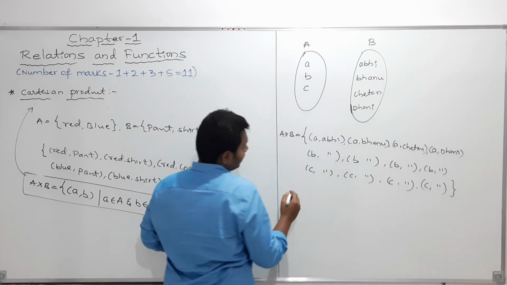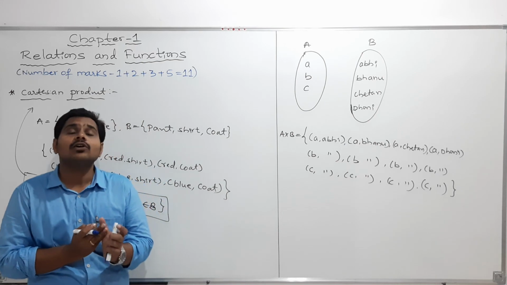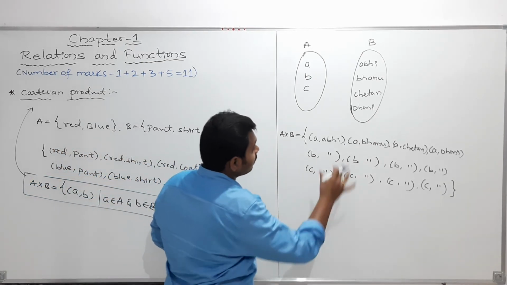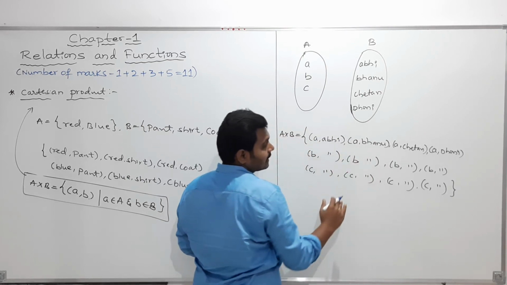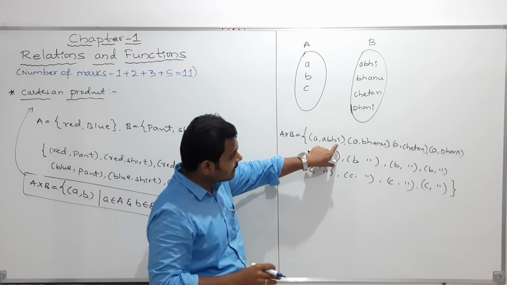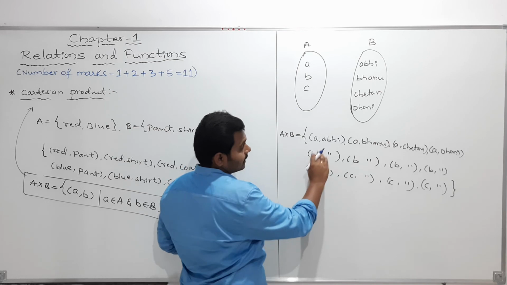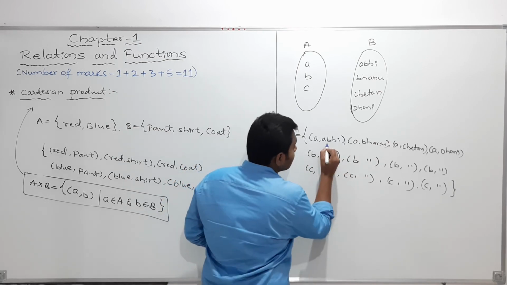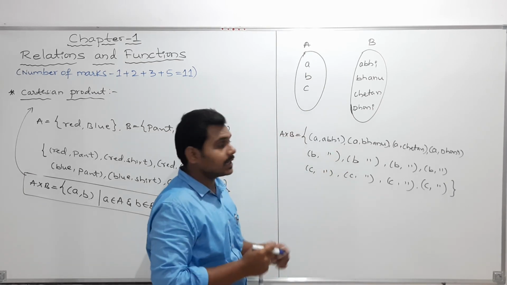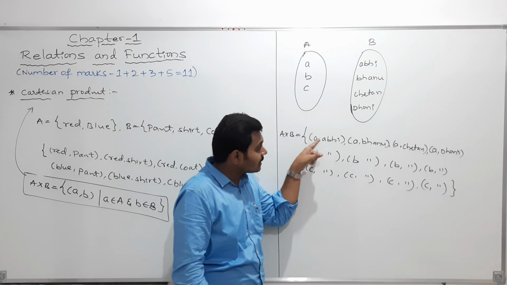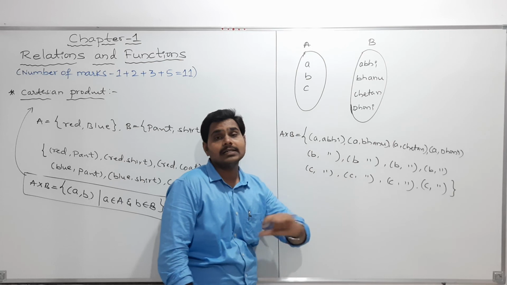So now my dear students, next I give you one relation, or I will give you one task. What is that? From this ordered pairs set, or you can take it as A cross B, it will act as one set also you can consider. So from this I should take the ordered pairs in which the starting letter of the name should be the same as the first alphabet. Clear? So in this name, the first letter, and here the alphabet, both the letters should be the same. So such ordered pairs we should choose.